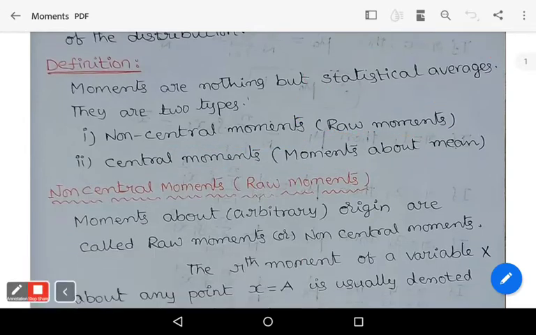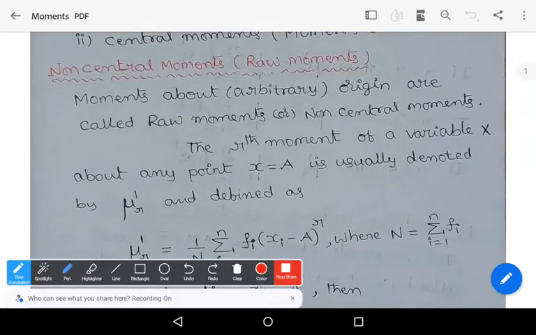Let us see the definition of non-central moments. Moments about an arbitrary origin. The moments defined about an arbitrary origin, about any origin, are known as raw moments or non-central moments.